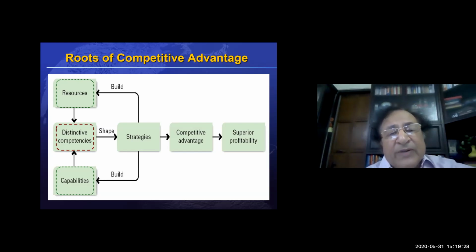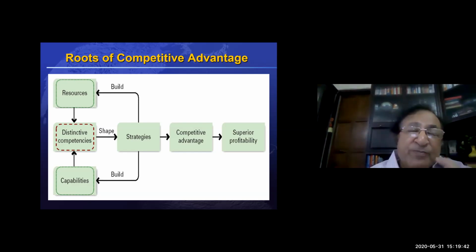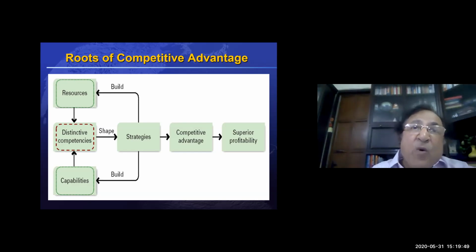So I would suggest in your personal strategies of career growth, today's session can be very useful. Each one of us should start identifying our own personal resources, personal strengths, personal competencies very well. And we should be able to know what it is that we do much better than our competitors in the organization.